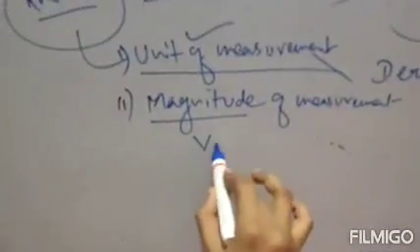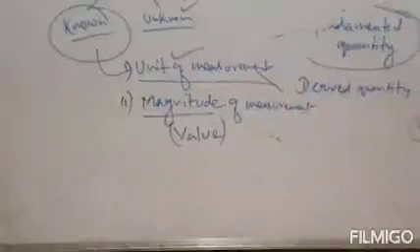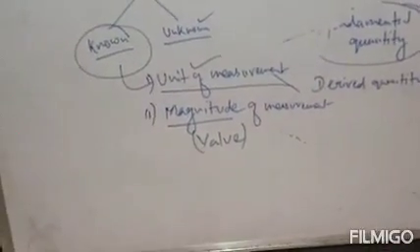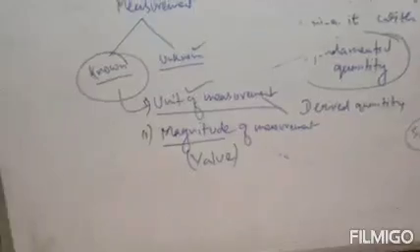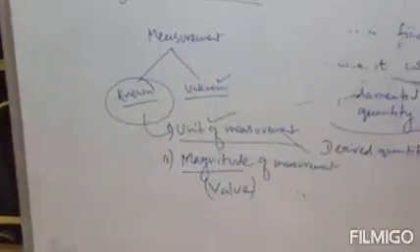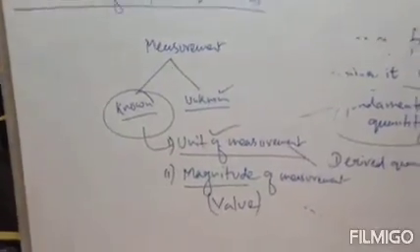Magnitude means the value, that is, the value of measurement. That means what value it represents in the quantity. Clear? So these two things we should know while measuring something.